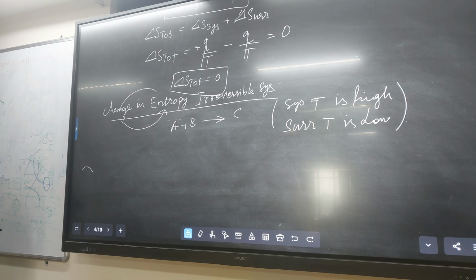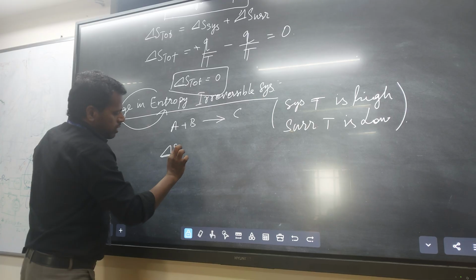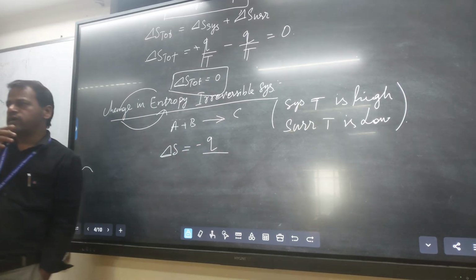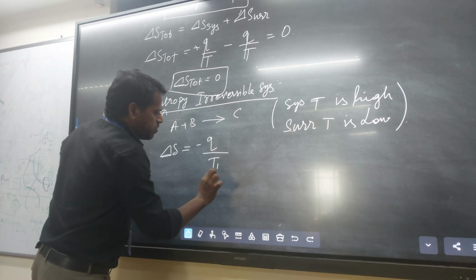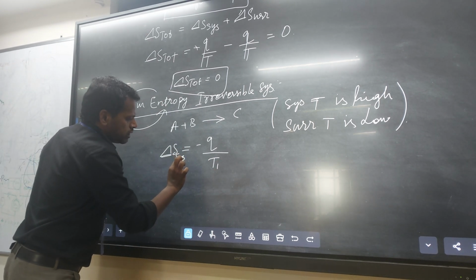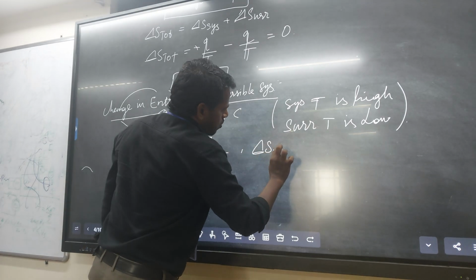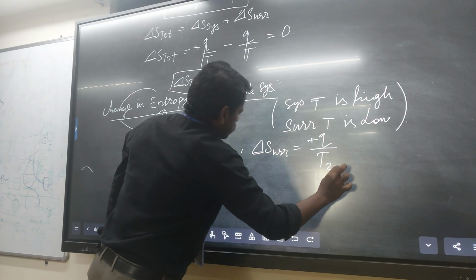Therefore, there is a decrease in entropy of the system: delta S system equals minus Q by T1. Here two different temperatures exist. Similarly, delta S surrounding equals plus Q by T2.